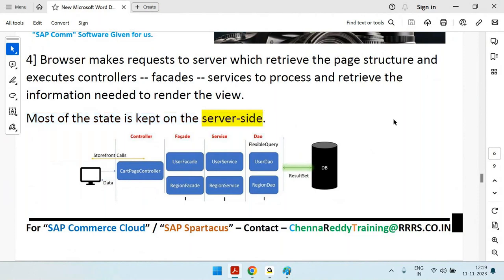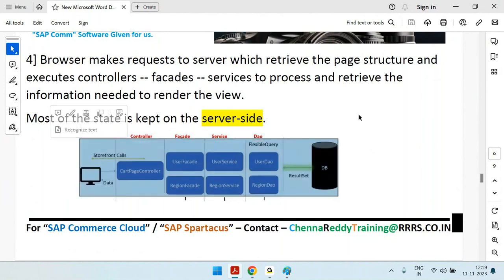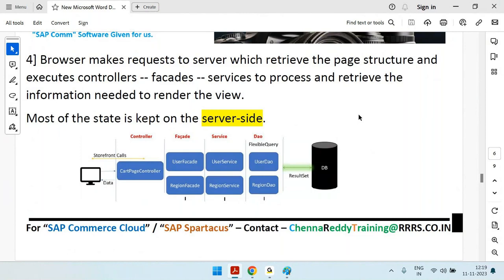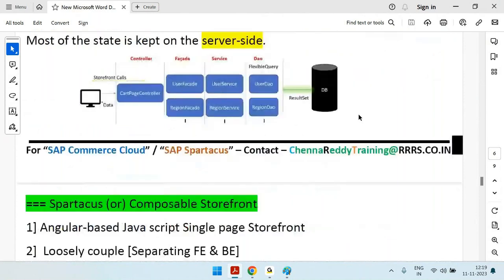This is the old way of doing things. That's why the newest, preferred solution is the composable storefront, so that many things can be done by the UI in the front end. So this is the existing architecture. If companies are going with the JSP storefront or accelerator storefront, we have many challenges. That's why the preferred solution is to move towards Spartacus or composable storefront.